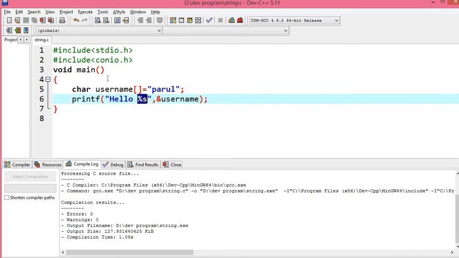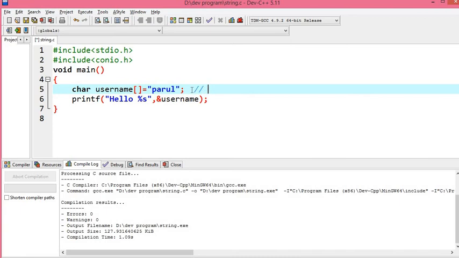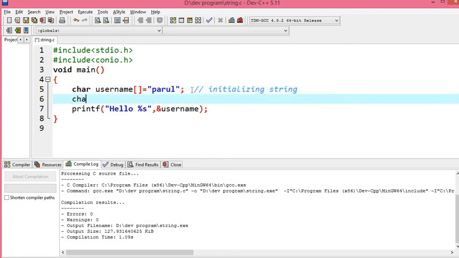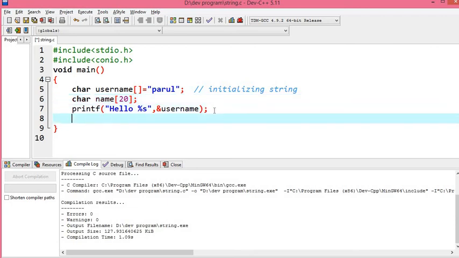So this is when we talk about initializing a string, and let me put a comment: initializing string. We have not given any size. Now after that, character name, and over here I am defining a size for it. So obviously I need to take this from the user. How can I do that?